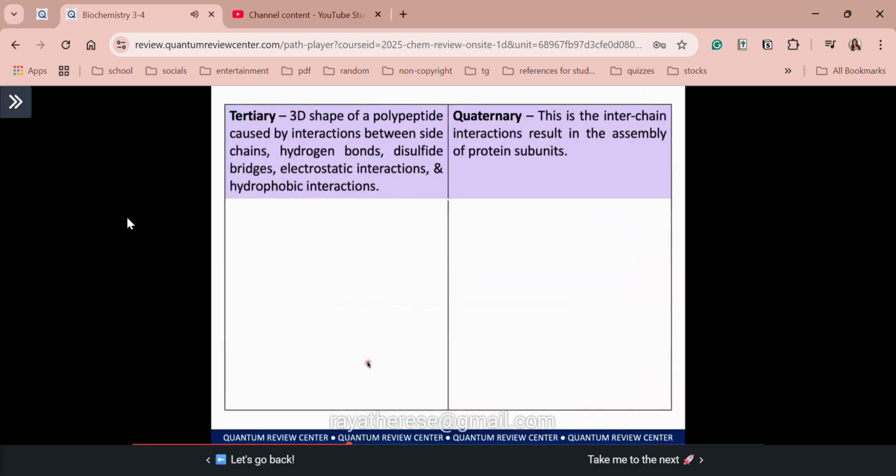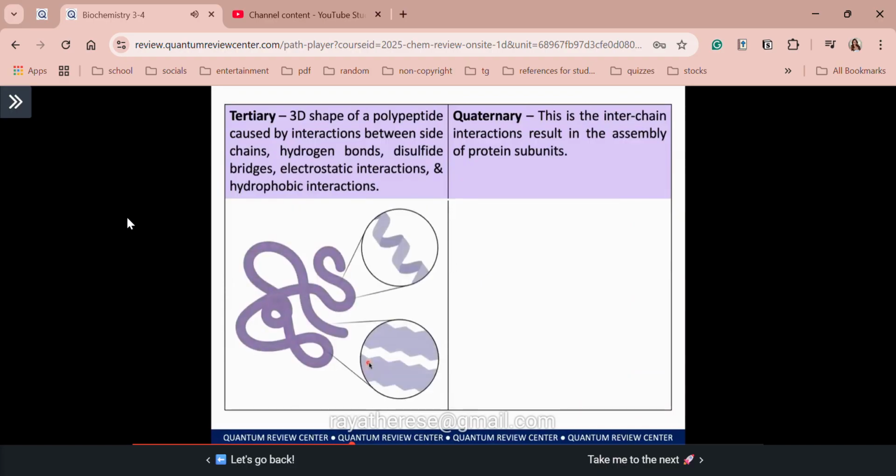Now, we proceed with the tertiary and quaternary. Class, I forgot to emphasize pala earlier that not all proteins have quaternary structure. Okay? Enough yung tertiary structure lang for them to be functionally active. Again, not all proteins that are functionally active have quaternary structure. Going back, for tertiary, this is just the 3D shape of your polypeptide. As you can see, meron din tayong mga stabilizing interactions for your tertiary structure.